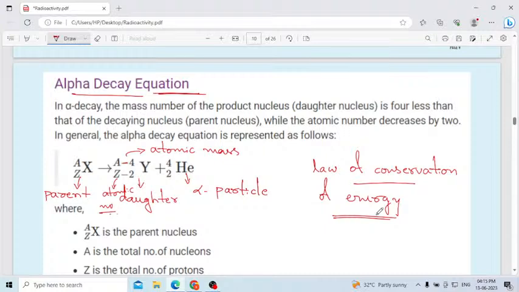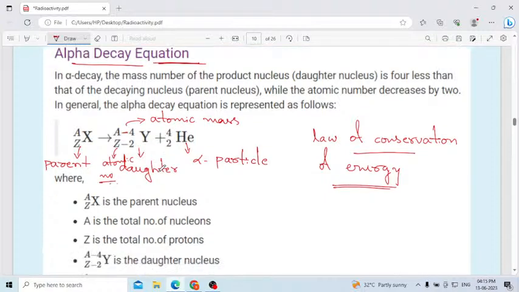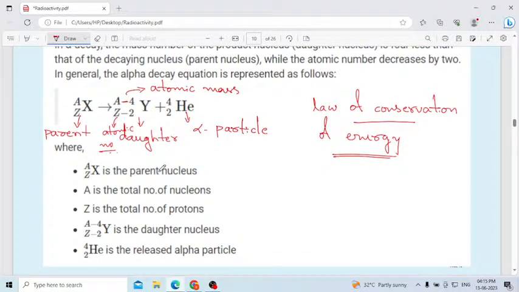That's why when this parent nucleus starts decaying, you will get the daughter with atomic mass reduced by 4 and atomic number reduced by 2, with the emission of an alpha particle, which is nothing but helium. The atomic mass of helium is 4, the atomic number of helium is 2. Both will get balanced.